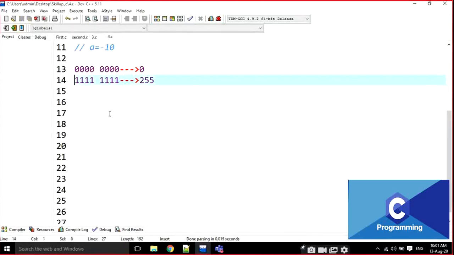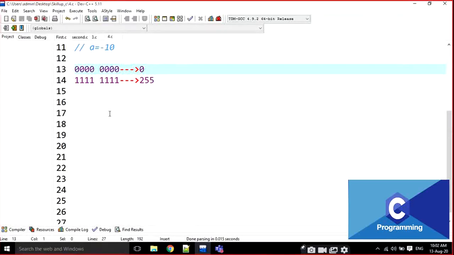If I am taking 1 byte, that means 8 bits only. If it is an unsigned integer, that means I am not giving any signed integers. A signed integer means I can represent negative numbers, but here I am taking only positive numbers.